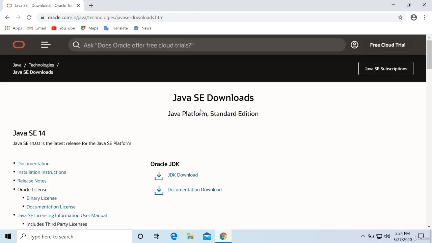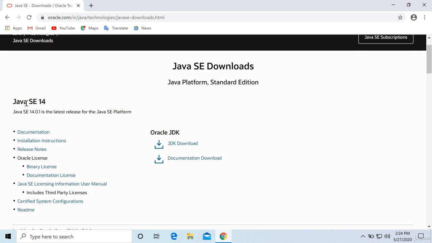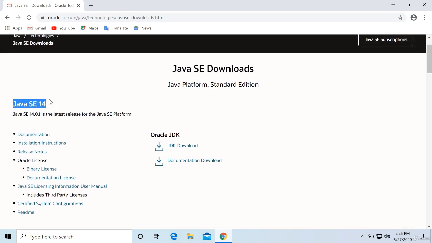Once you click on this, it takes you to a page where you can download JDK. Now if you read the things properly here, the first thing is Java SE 14. So the latest version, that is 14, is available here, right? Right now, to this date, version 14 is available. Whenever you are downloading it, whatever the fresh version is available, you can download that one. I may be using version 13 in my codes. It doesn't make a difference if you're using the latest version also. And if any updates are there in the latest version, I will be adding them to the codes. So just download the latest version.